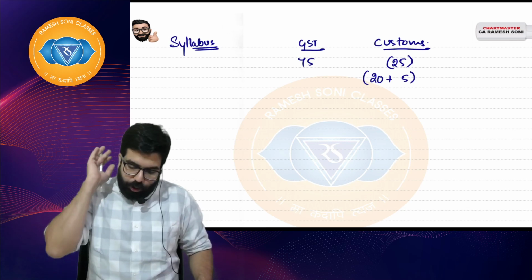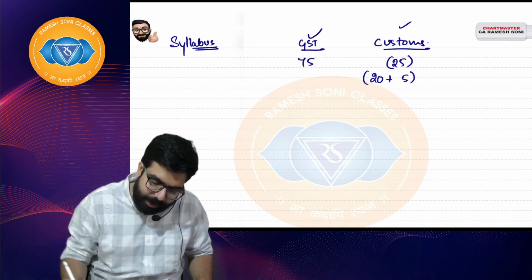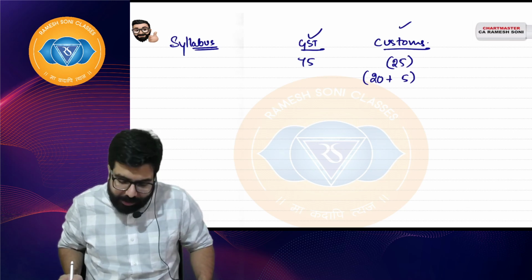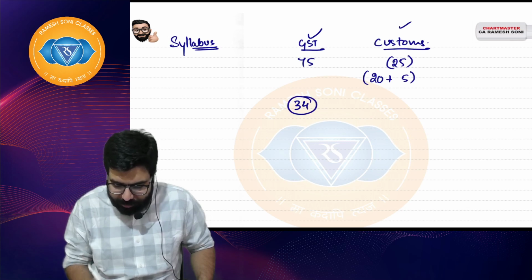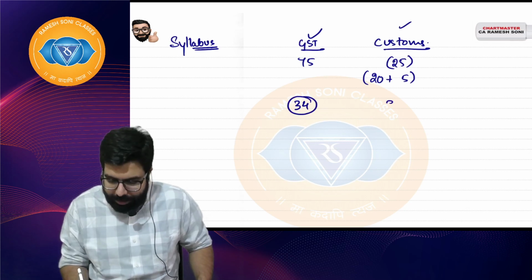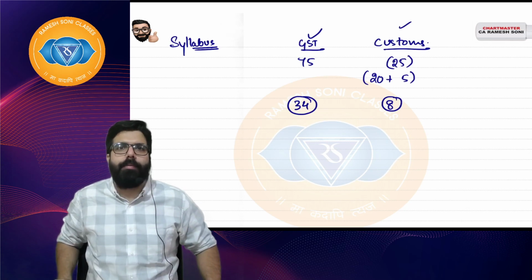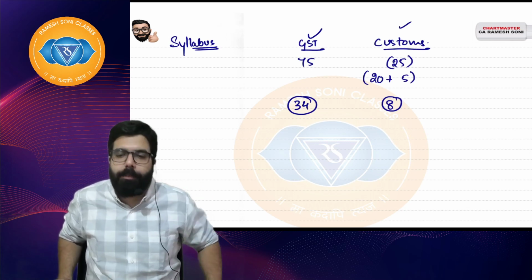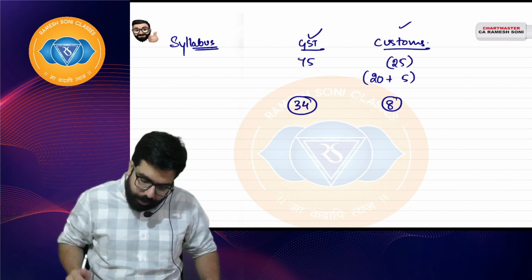GST will finish in around 34 to 35 classes, and customs along with FTP will finish in 8 to 9 days.